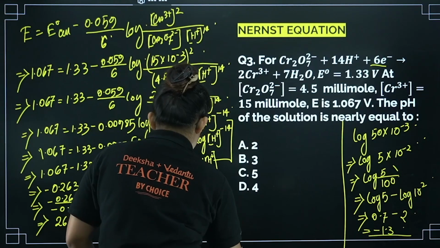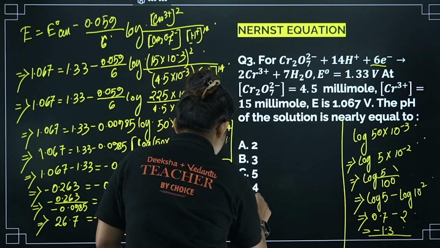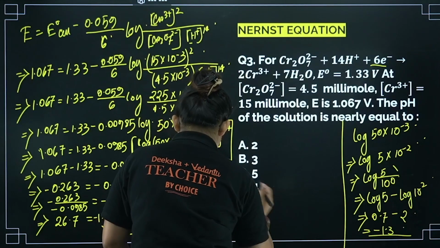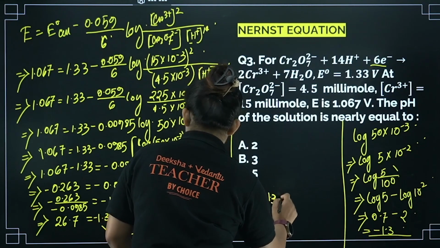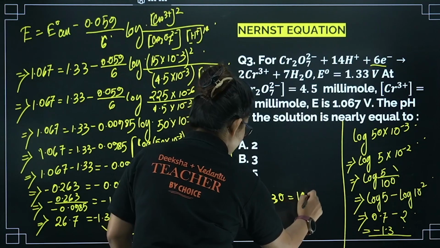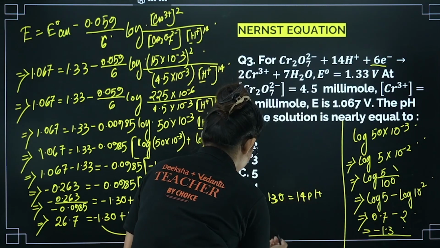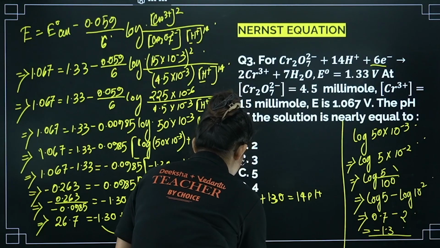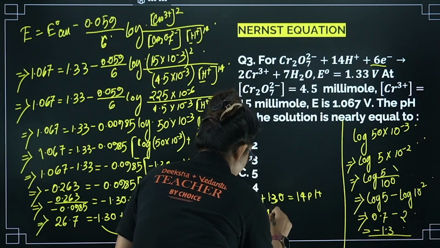Now from here, how can I simplify? 26.7, if 1.30 goes that side, equals 14 pH, right? So if you do this calculation, it will become almost like 28, that equals 14 pH.